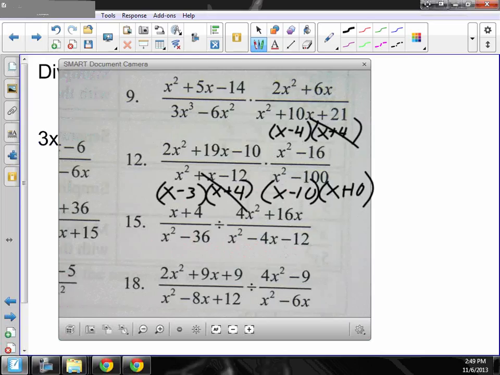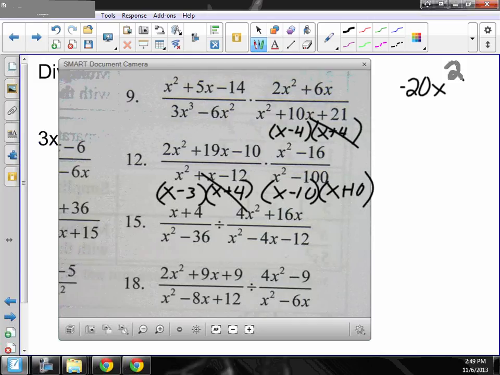So hopefully when I factor 2x squared plus 19x minus 10, it'll factor. So 2x times negative 10 is negative 20x squared. Can you think of factors of 20 that add to be 19? Negative 1 and 20.